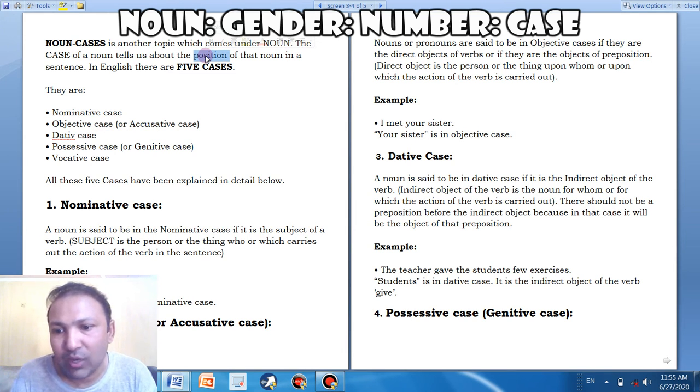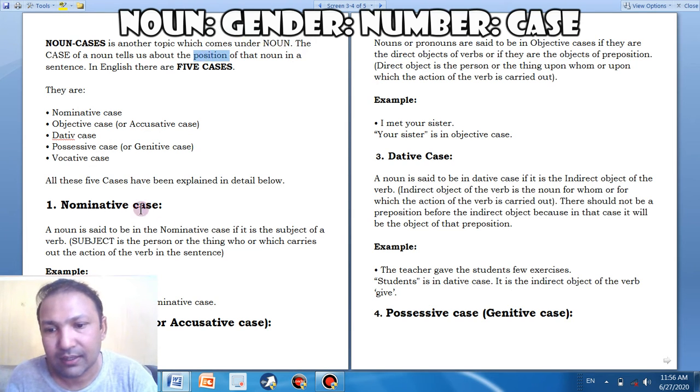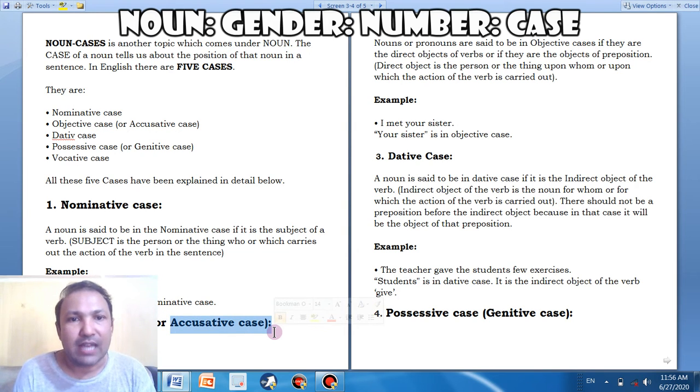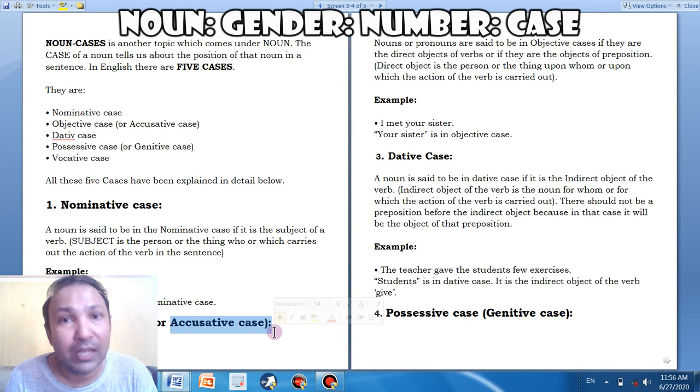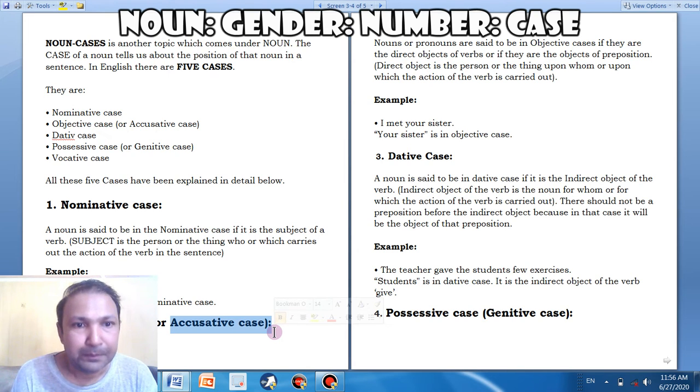So Ali is an intelligent boy. Ali is a proper noun in nominative case. Let's talk about objective case or accusative case that appears in papers. Nouns or pronouns are said to be in objective case if they are the direct objects of verbs. If the noun is at the place of object, especially direct objects, so they are objective. Noun is called to be in objective case.